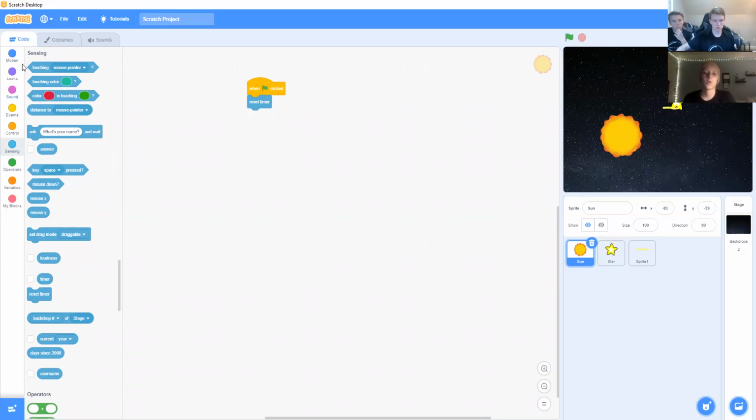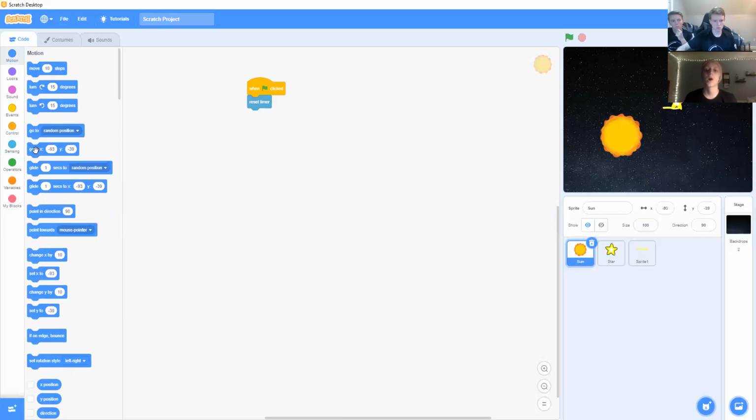Then you're going to go to motion and drag a go to X and Y block. This keeps our sun in the center of the game. So you're going to set the go to X and Y block values to 0.